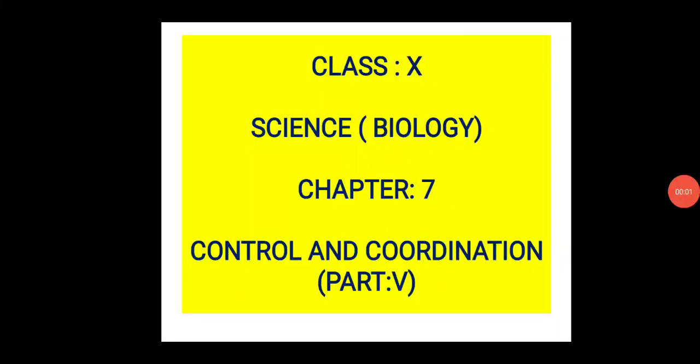Good morning, students. Today I am going to discuss the last part of chapter 7. The name of the chapter is Control and Coordination from your class 10 biology syllabus. Already I have made 4 videos on this chapter, and from these 4 videos we came to know about the response and stimulus, the nervous system, the types of nervous system, the neuron structure and function, the human brain, their structure and function, and the phytohormones and the different kinds of growth movements in the plant's body.